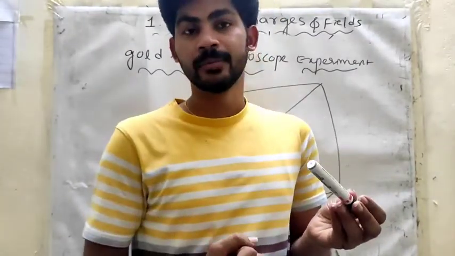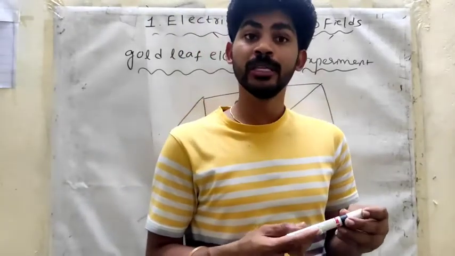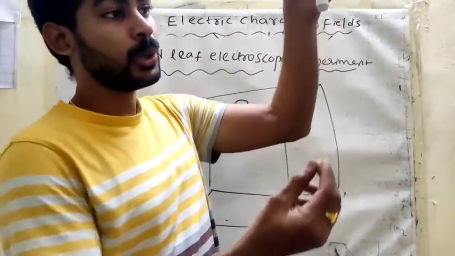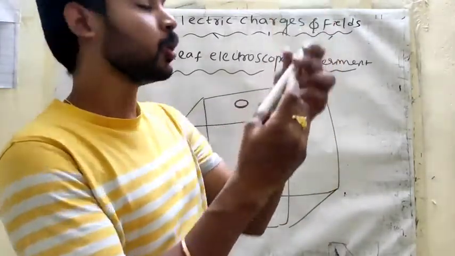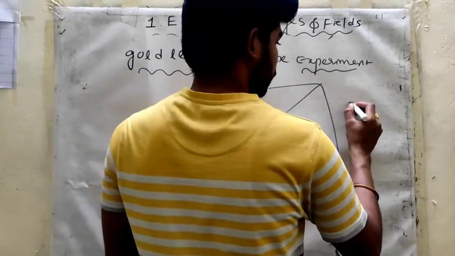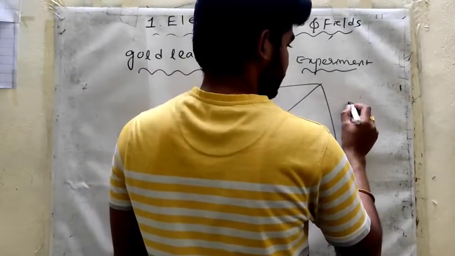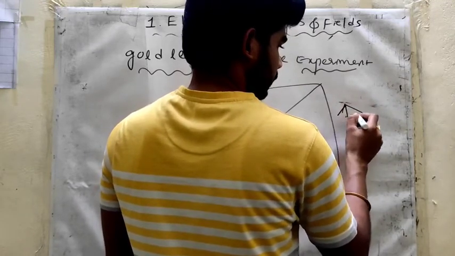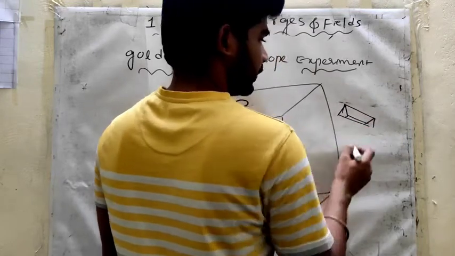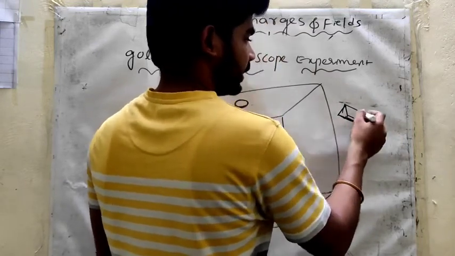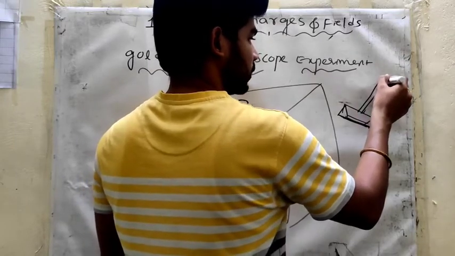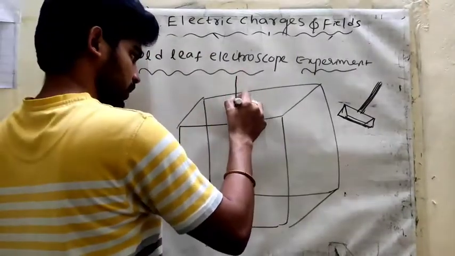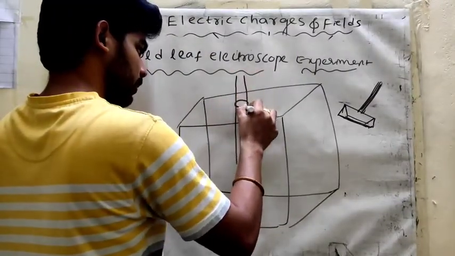On one side of this aluminium rod I am attaching a small gold leaf, and I am placing the 20 centimeter rod here.